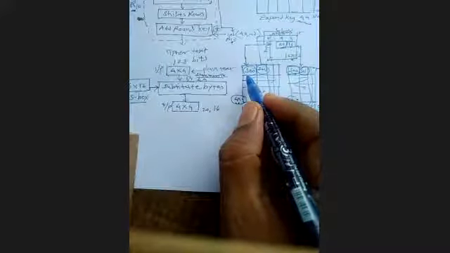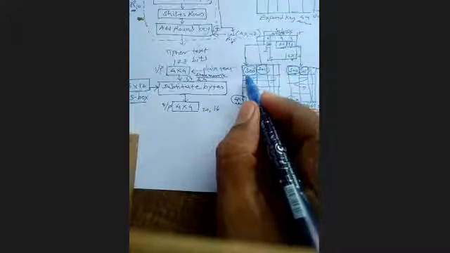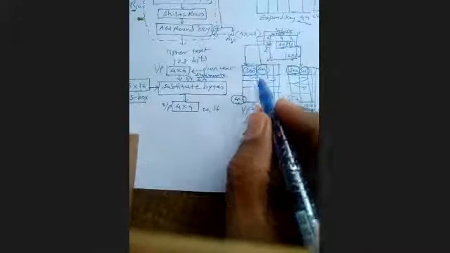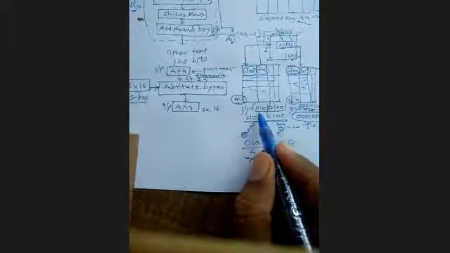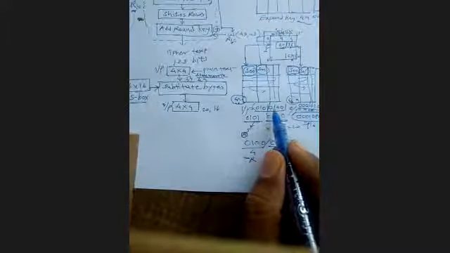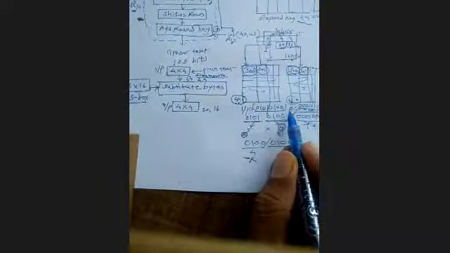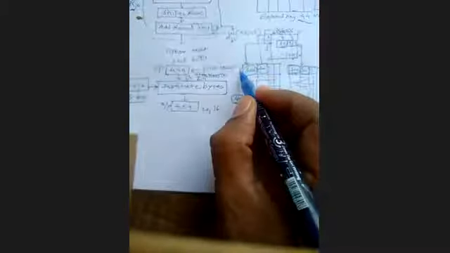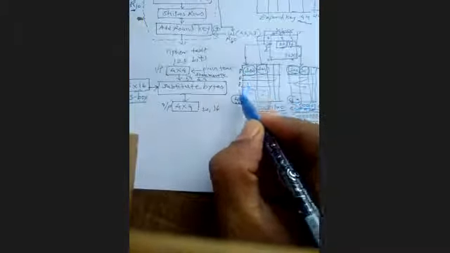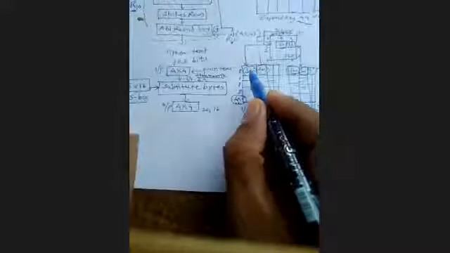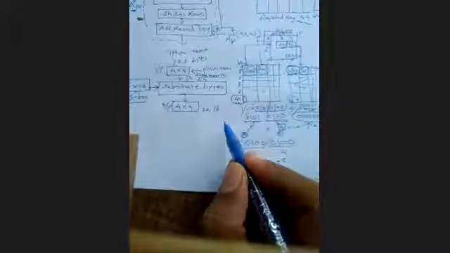That first word W0, the first character is S00. So how many bits are there? 0, 1, 0, 1, 0, 1, 0, 0. So the total is 8 plus 8 plus 8 plus 8. So this is my word.